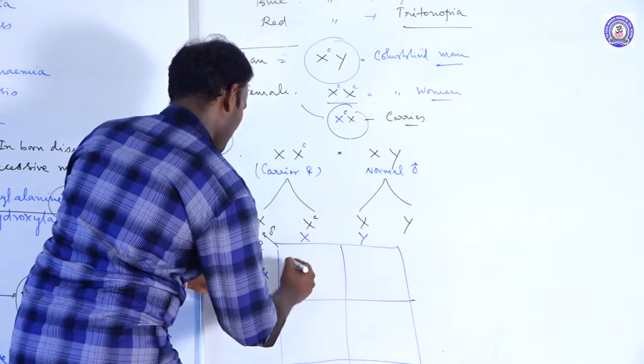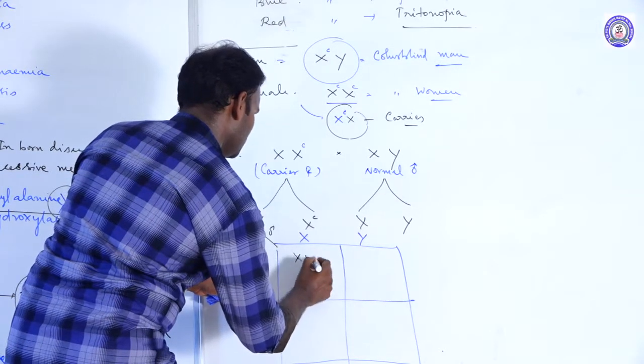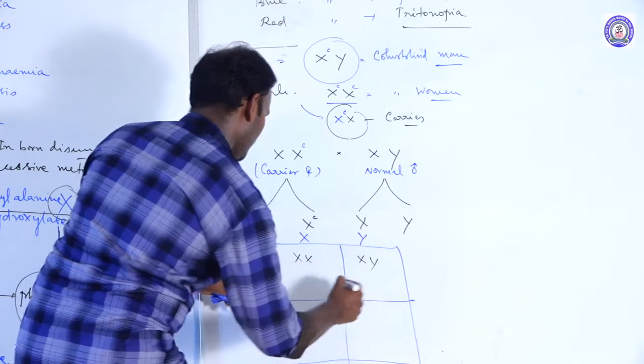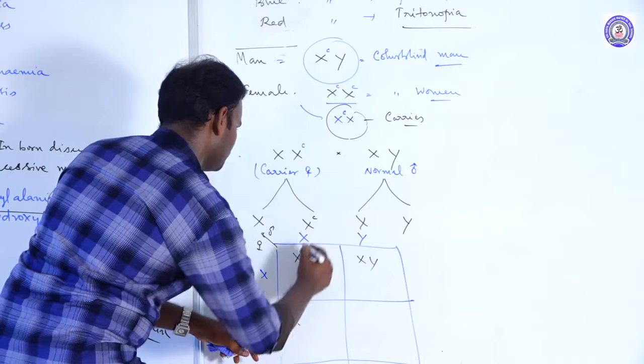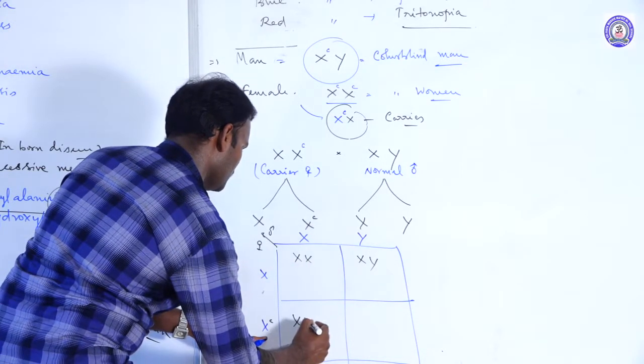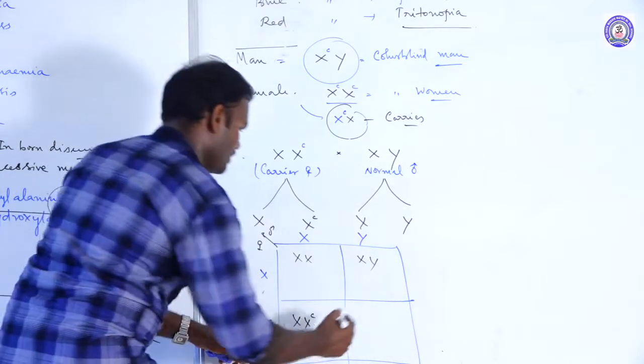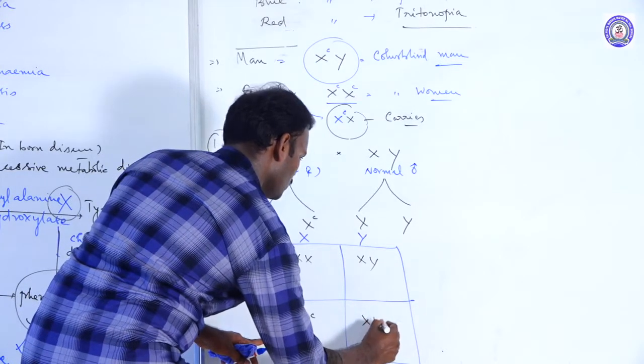If you cross this, you get X, Y, here X carrier and X, Y.